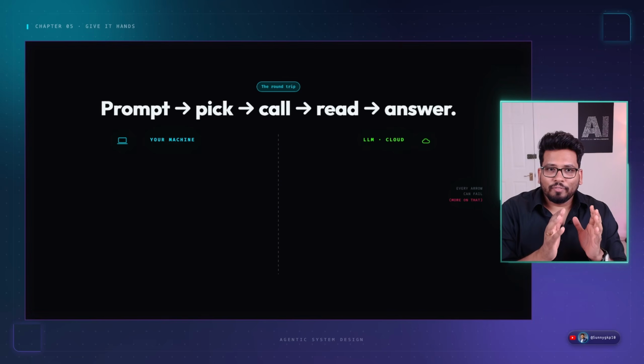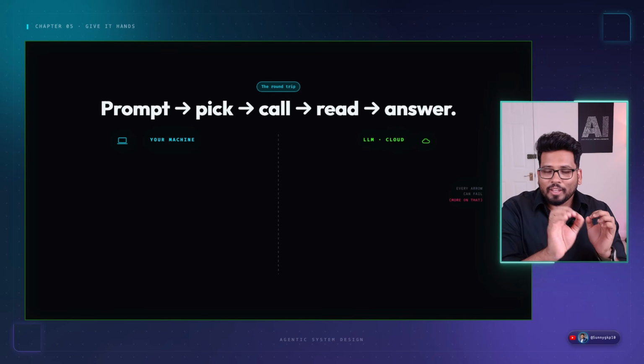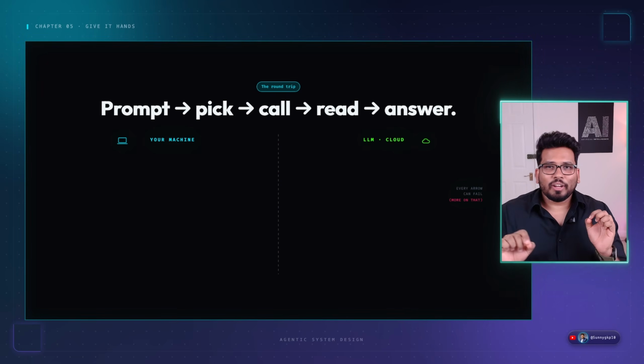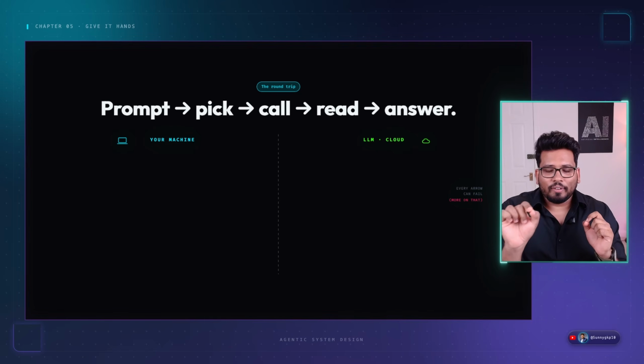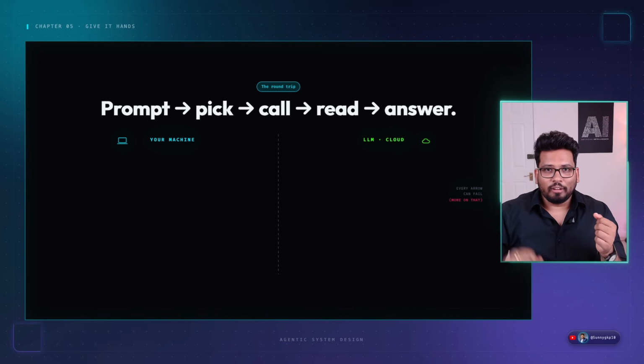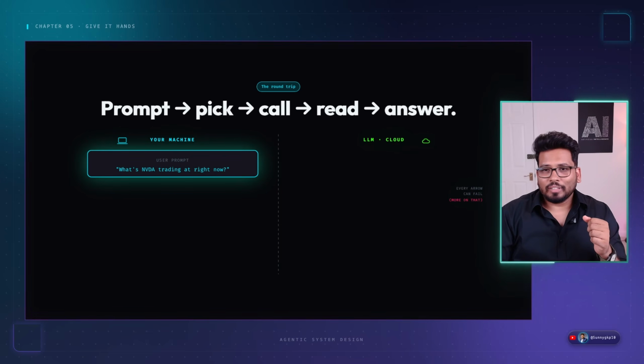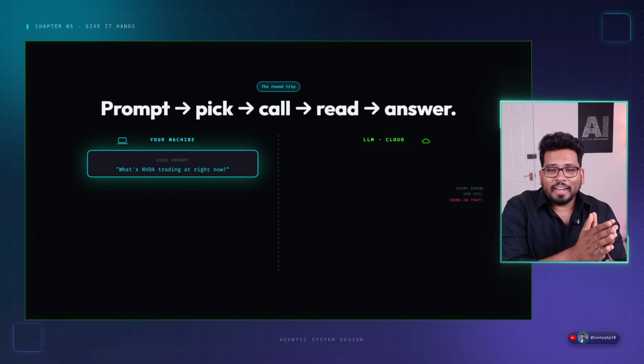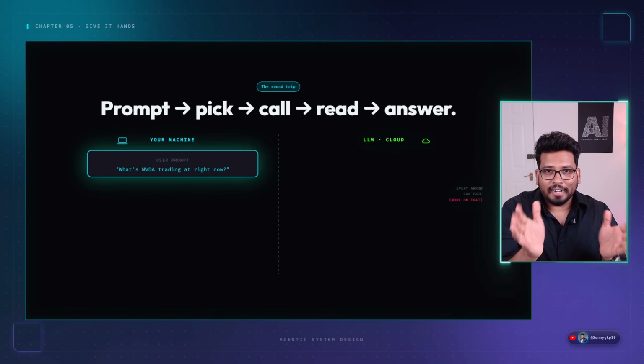Let's move on. If you see how this works overall, it's a simple flow. For example, you have your machine, and you have an LLM running in the cloud, and you ask the LLM, why is NVIDIA trending right now?